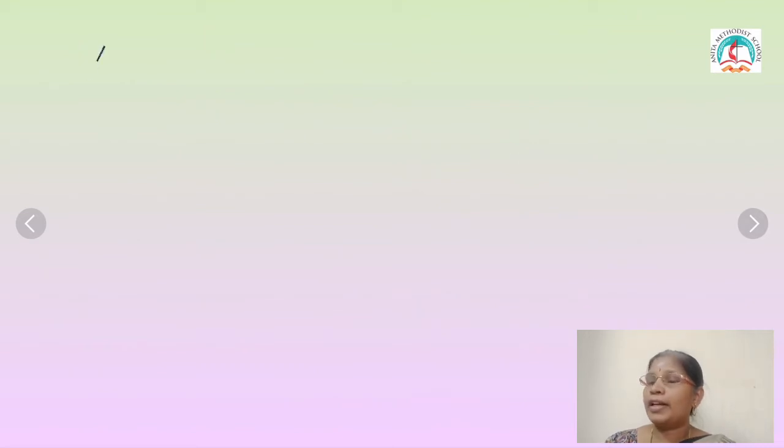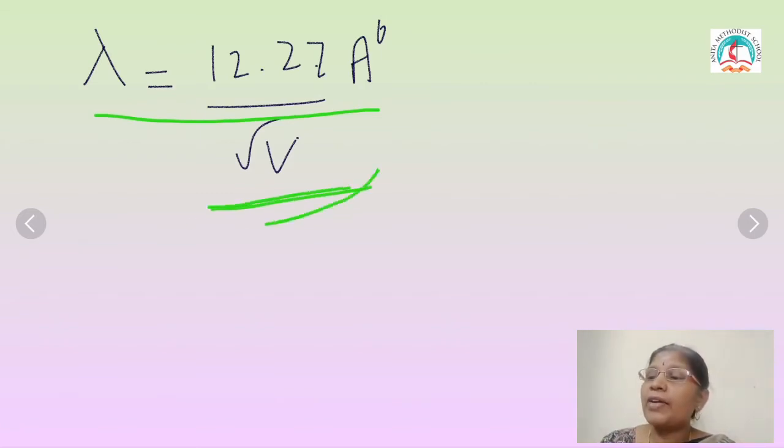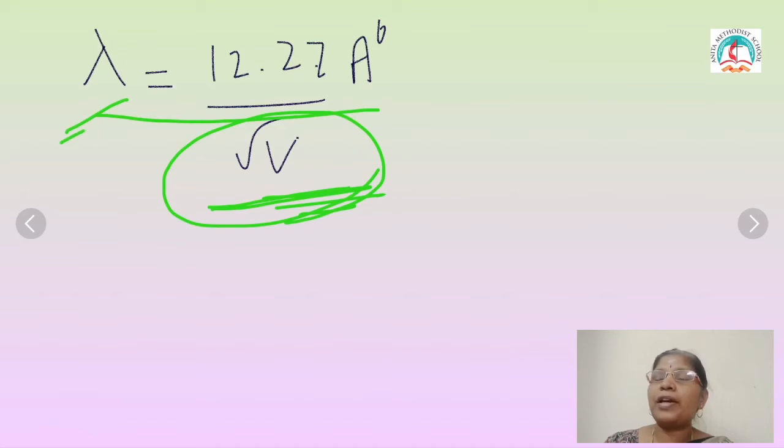Okay. Now the next one is lambda equal to 12.27 divided by square root of V. So if they give the value of V, the potential difference, you can easily calculate the value of lambda, the de Broglie wavelength of electrons.